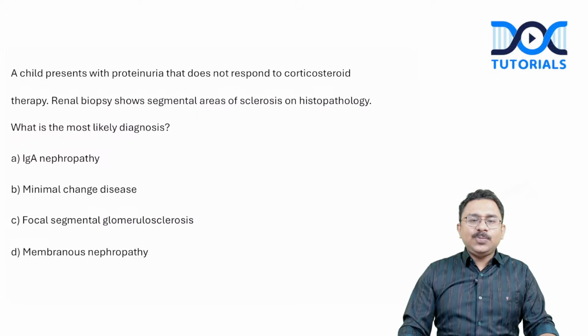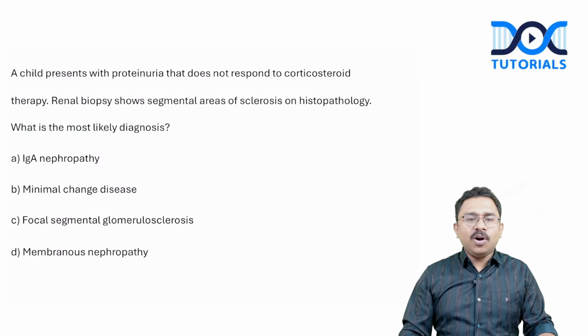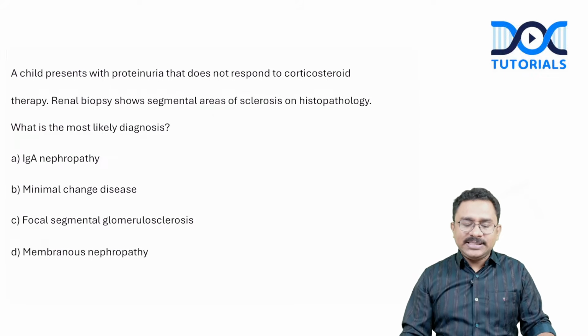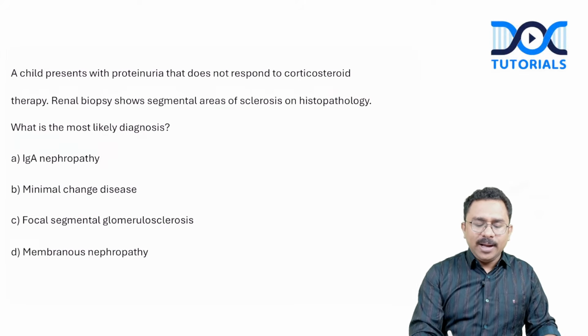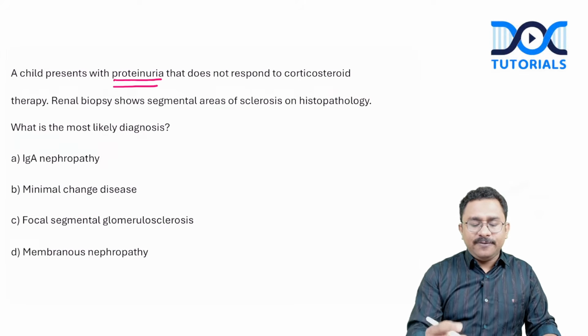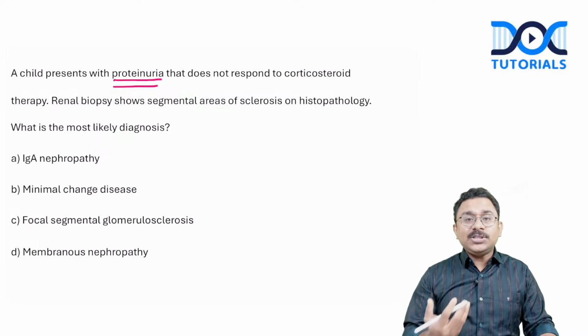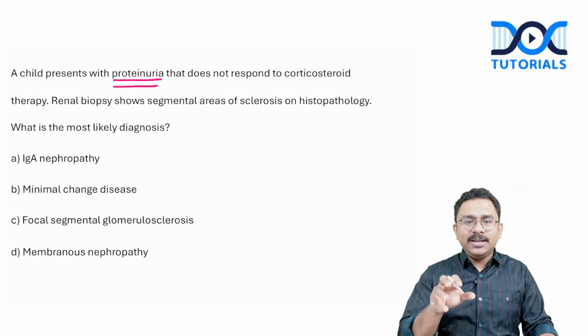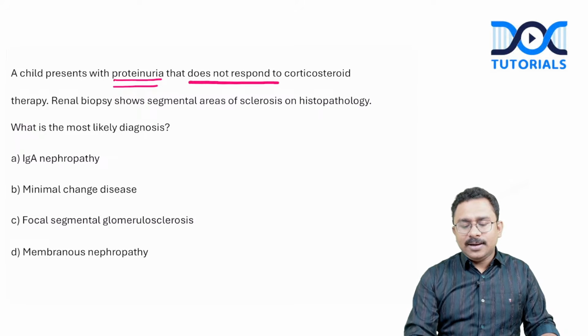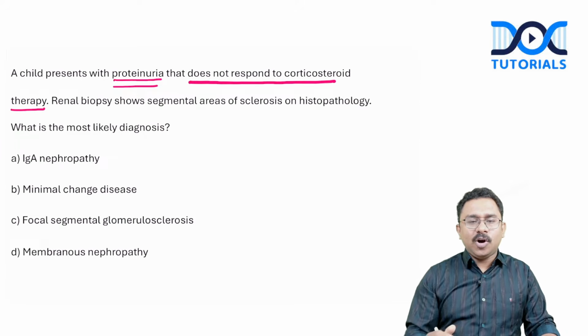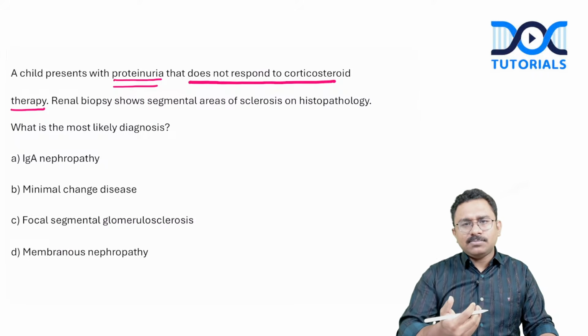A child presents with proteinuria that does not respond to corticosteroid therapy. The renal biopsy shows segmental areas of sclerosis on histopathology. What is the most likely diagnosis? So is it IgA nephropathy, minimal change disease, focal segmental glomerulosclerosis, or membranous nephropathy? So child with proteinuria, usually in the context of nephrotic syndrome, most likely it will be minimal change disease. But in this particular case, the patient is not responding to steroid therapy. So chance of MCD comes slightly down.